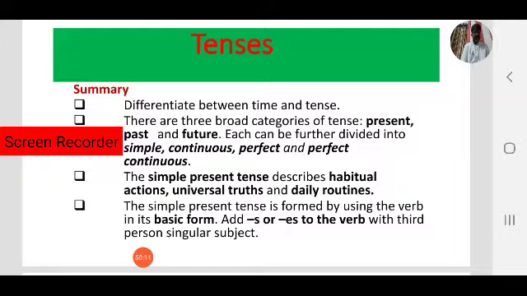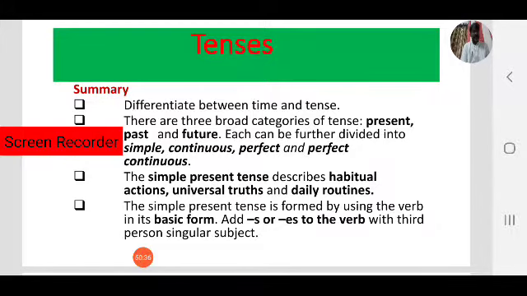Habitual actions or daily routines. Something happens habitually or regularly. In that case, we use present simple tense. Next one, repeated actions, or something that happens regularly or always. In that case also we use present simple.